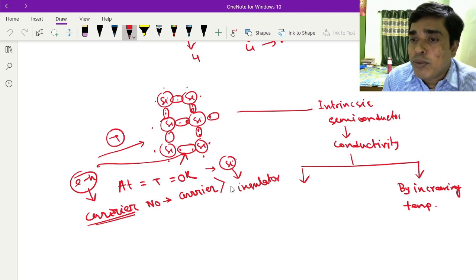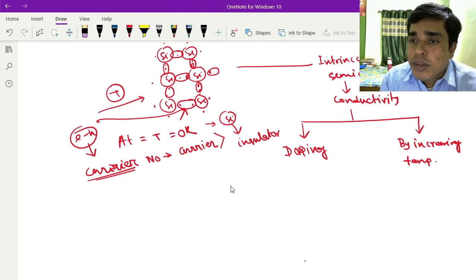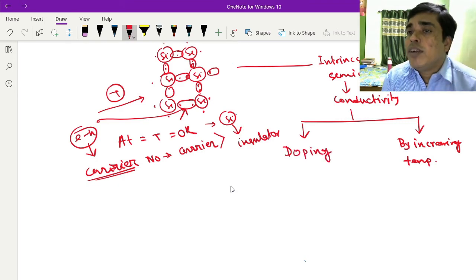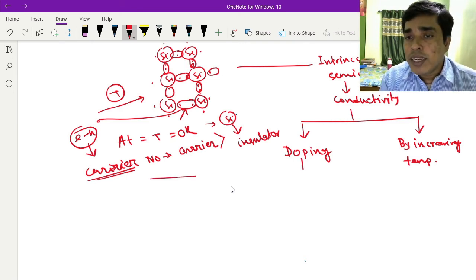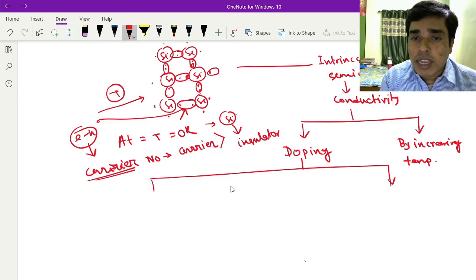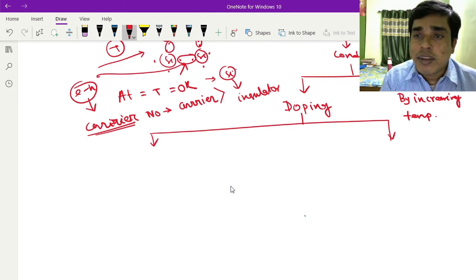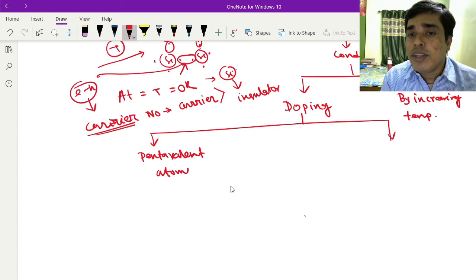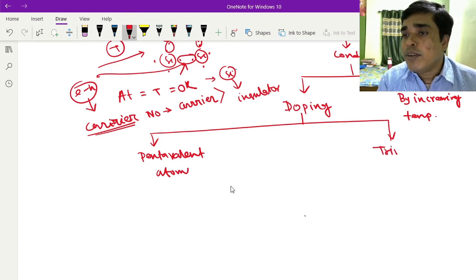That's why when you increase the temperature of this intrinsic semiconductor material, the conductivity of the material will increase. Number two is doping. You can increase the conductivity of the intrinsic semiconductor by doping. Doping can be done in two ways: doping with a pentavalent atom and doping with a trivalent atom.